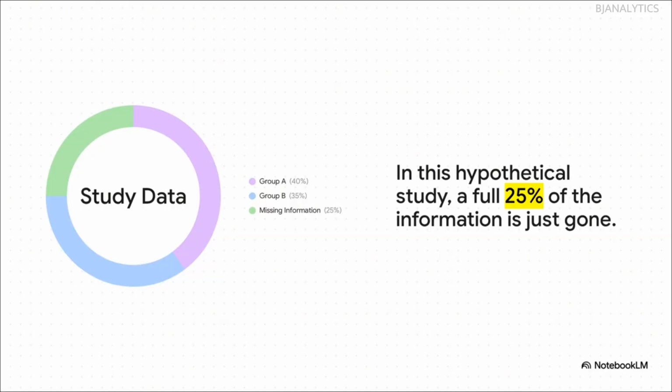Just look at this chart. In this hypothetical study, a full 25% of the information is just missing. You wouldn't want doctors making a major health decision based on a study that's missing a quarter of its data, right? That's exactly why biostatisticians have developed some really clever techniques to account for this missing info, to reduce its power to mess up the result.